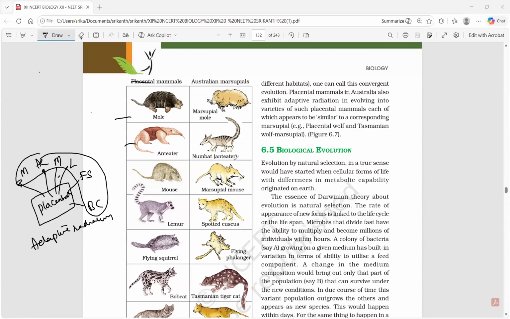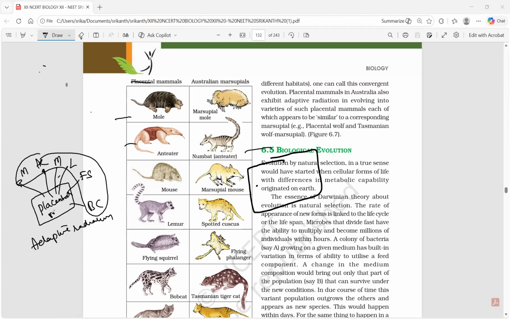Next, another adaptive radiation I am showing here, and another adaptive radiation. Now, this is Australian.